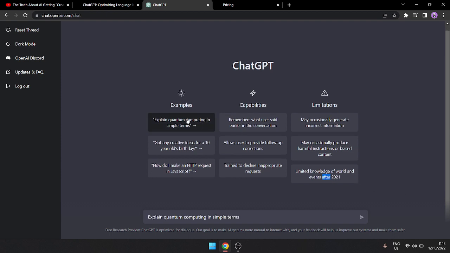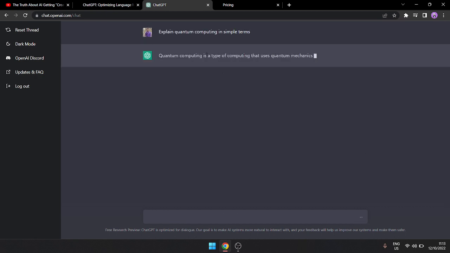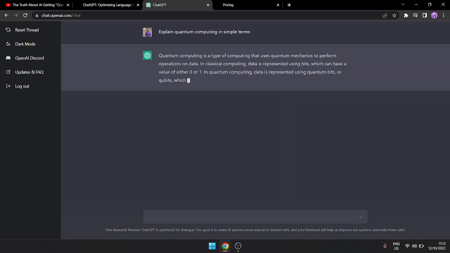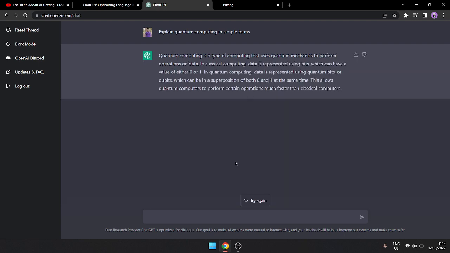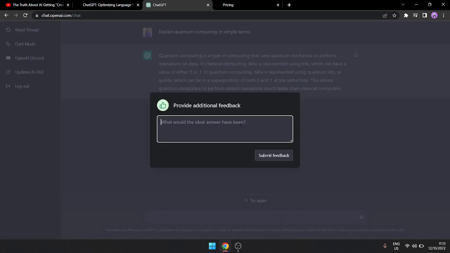Now let's say, as an example, I have asked the question, explain quantum computing in simple terms. So as you can see, it is clearly processing the data which is given to it in Google. It's quite good, but we can also give some feedback. Now let's say, I hope this needs to be improved. I hope this needs more refinement.